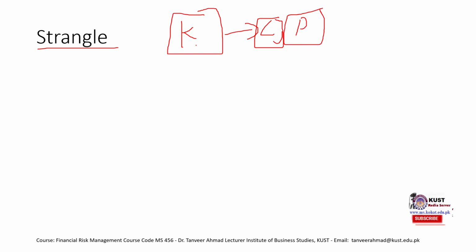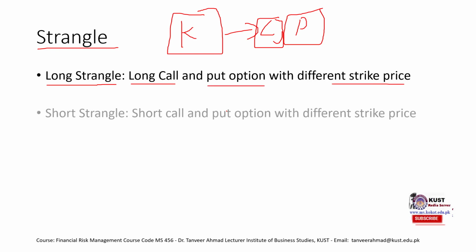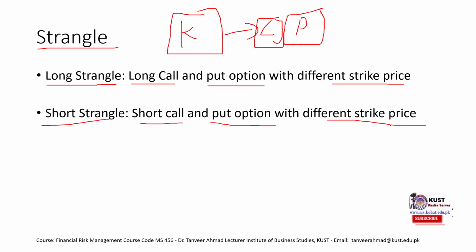In case of long strangle, as with the straddle, where we had long straddle and short straddle, in case of strangle, we also have a long strangle and a short strangle. A long strangle is when we have a long call and long put with different strike prices, and short strangle is when we have a short call and short put with different strike prices.